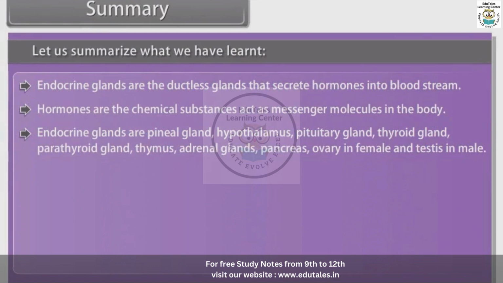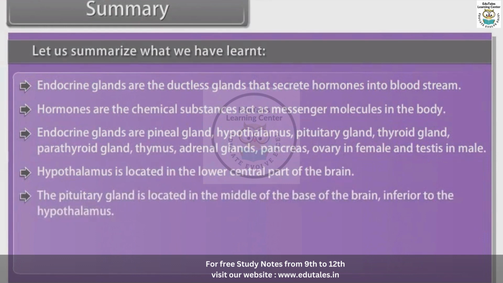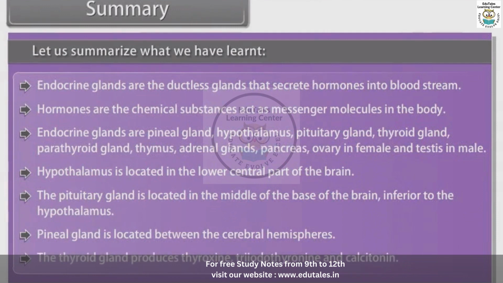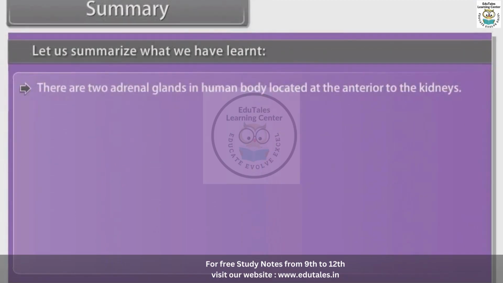Hypothalamus is located in the lower central part of the brain. The pituitary gland is located in the middle of the base of the brain, inferior to the hypothalamus. Pineal gland is located between the cerebral hemispheres. The thyroid gland produces thyroxine, triiodothyronine, and calcitonin. There are 2 adrenal glands in the human body located anterior to the kidneys.